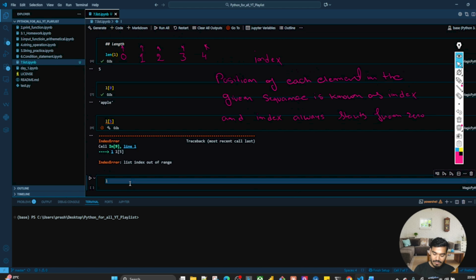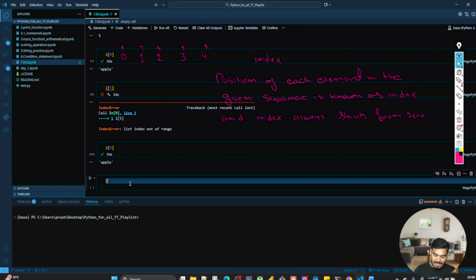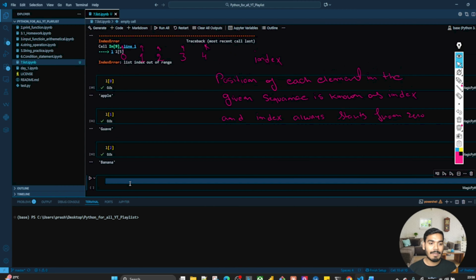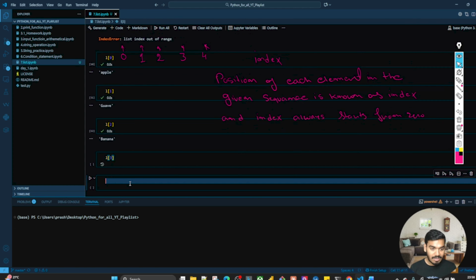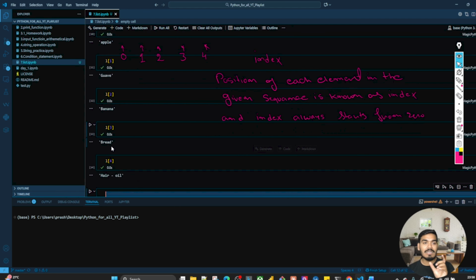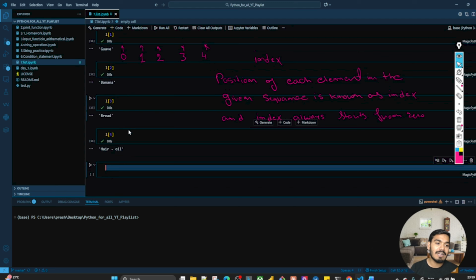So now let's try to understand each index. L of 0, you have an apple. L of 1, you have a guava, and L of 2, you have a banana, and L of 3, you have a bread, and L of 4, you have a hair oil. So from each index value, I get the element name.